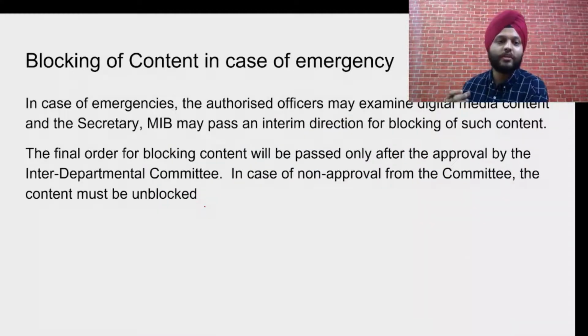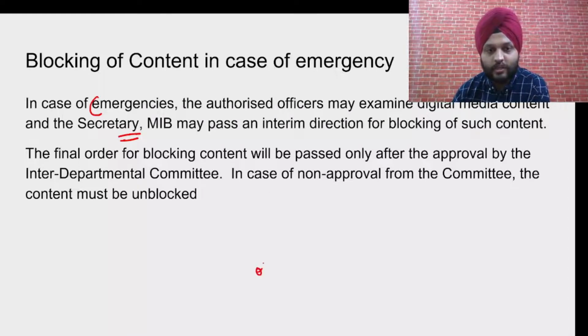Now last, it is the blocking of content in case of an emergency. This is a last resort. So basically if something wrong happens, the content has to be removed or blocked. In case of emergencies, they have specifically stated that the authorized officers may examine the digital media content, and the Secretary under the Ministry of Information and Broadcasting may pass a direction blocking such content.